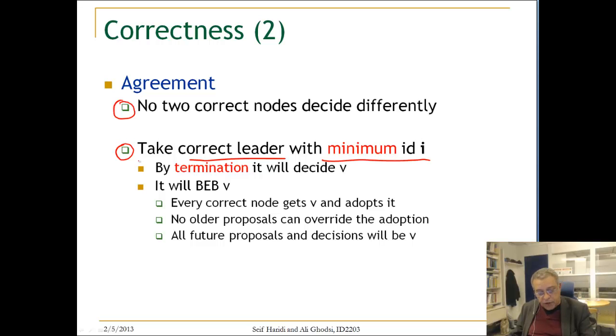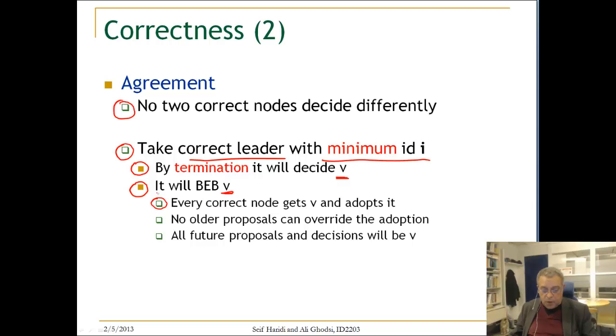Because of termination, we know that this node will decide on a value V. It could be its own value, it could be an adopted value. It doesn't matter. It will decide on a value V because we have proved termination. What it's going to do now in this round, it will broadcast the value V. So every correct node gets V, if it is the leader, and will adopt this value.